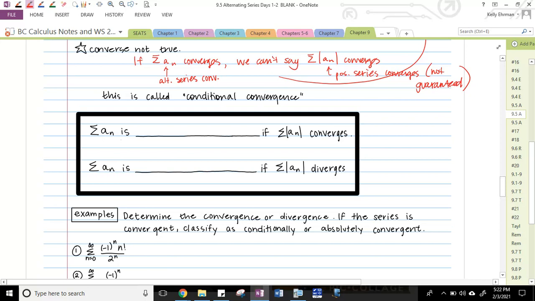All right, so officially, the series of a sub n is absolutely convergent if the actual series converges, the alternating series converges, and its positive counterpart converges. And the alternating series is conditionally convergent if the alternating series converges, but the positive version diverges. So again, that's that harmonic example.